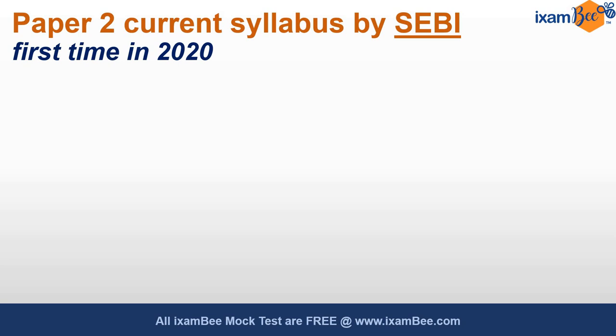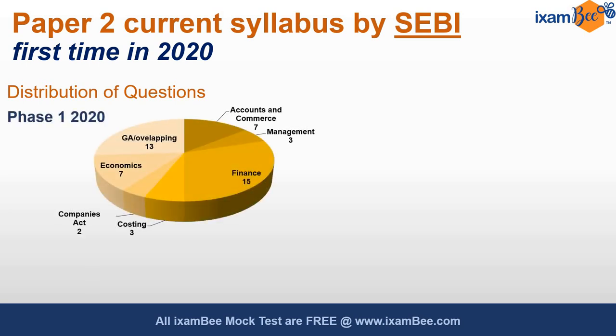Right? So when they had introduced this, the distribution of questions last time in phase 1 related to these topics was very unsystematic and very absurd and difficult to comprehend.